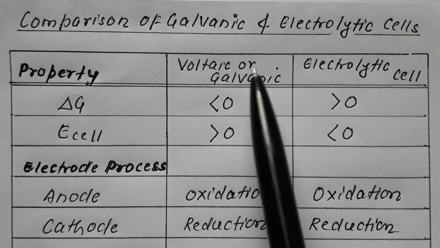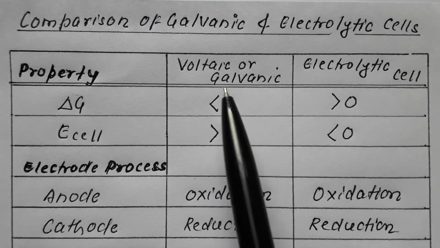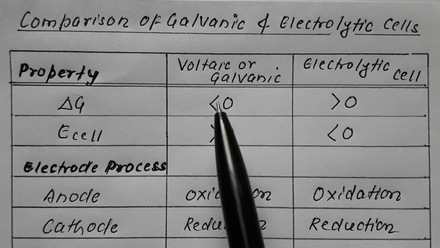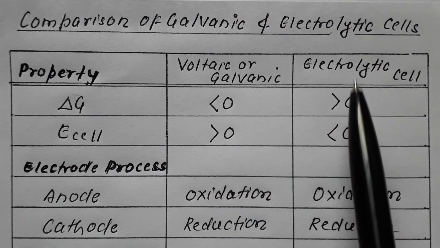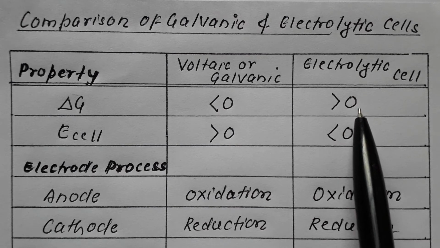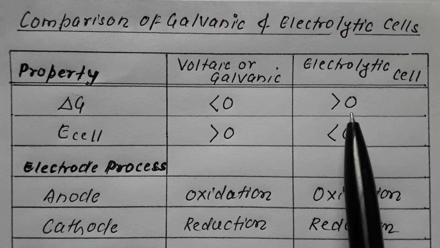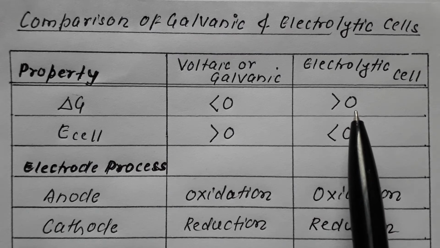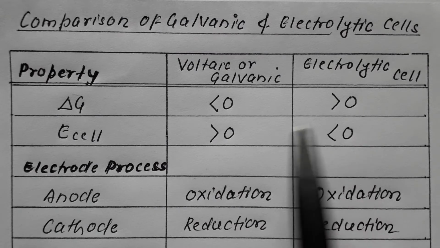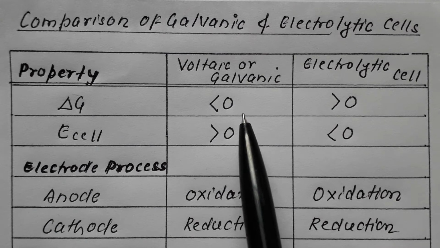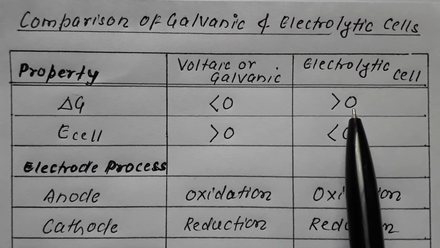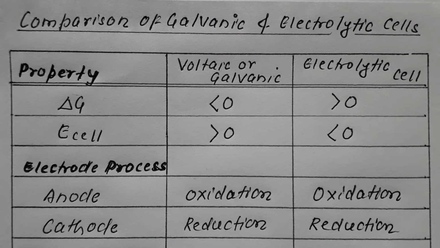So the process taking place in a galvanic or voltaic cell is spontaneous, whereas in an electrolytic cell it is non-spontaneous because the value of del G is greater than 0, a positive value. So del G negative means spontaneous, del G positive means non-spontaneous.